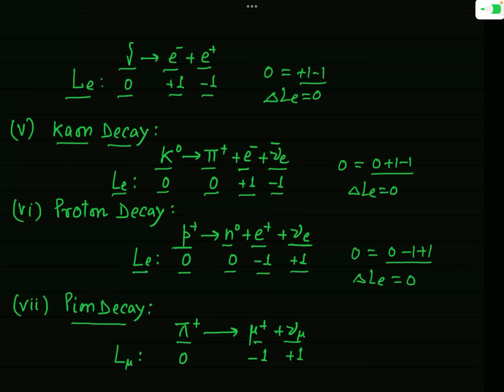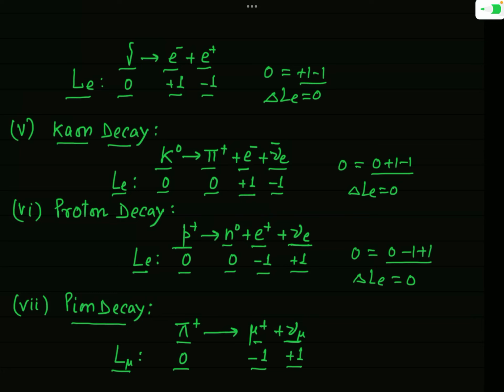Since here pion, that is pi meson, is actually involved, so we will talk about the lepton number L mu, not Le. Okay. Now see, pion, pi plus is not a lepton, and therefore for this L mu will be 0, and mu plus, this is anti-lepton. Okay. So for this L mu will be -1, and nu mu, this is actually the neutrino corresponding to muon, and therefore for this L mu is +1.